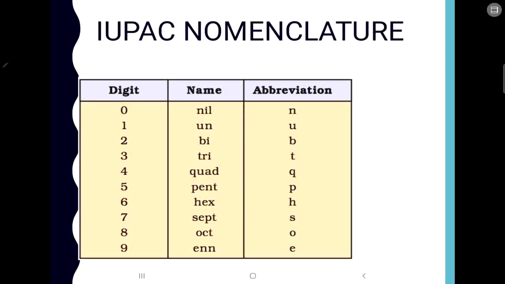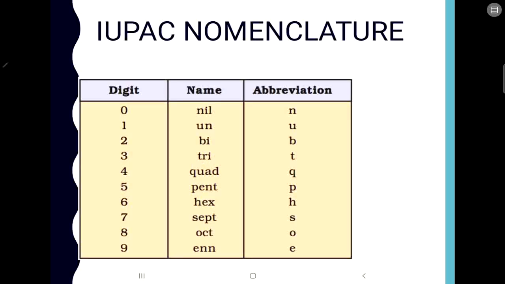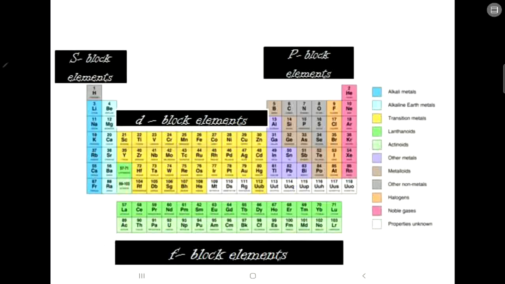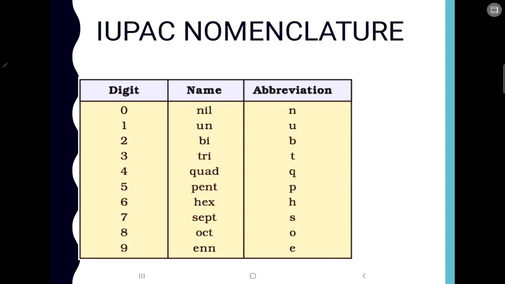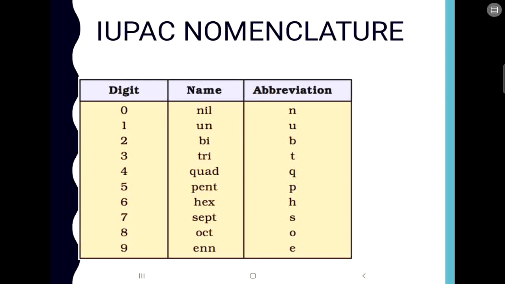Now let us see the IUPAC nomenclature. What is this IUPAC nomenclature for? For the elements in the periodic table whose atomic number is 100 or more, we use this IUPAC nomenclature to name those elements, because with so many elements you can't remember the name of each and every one. So we have one system for naming those elements.